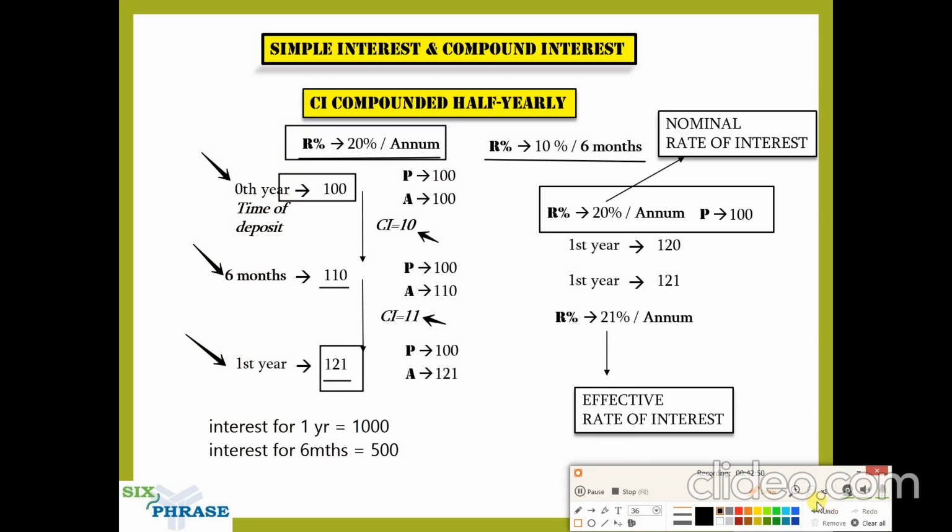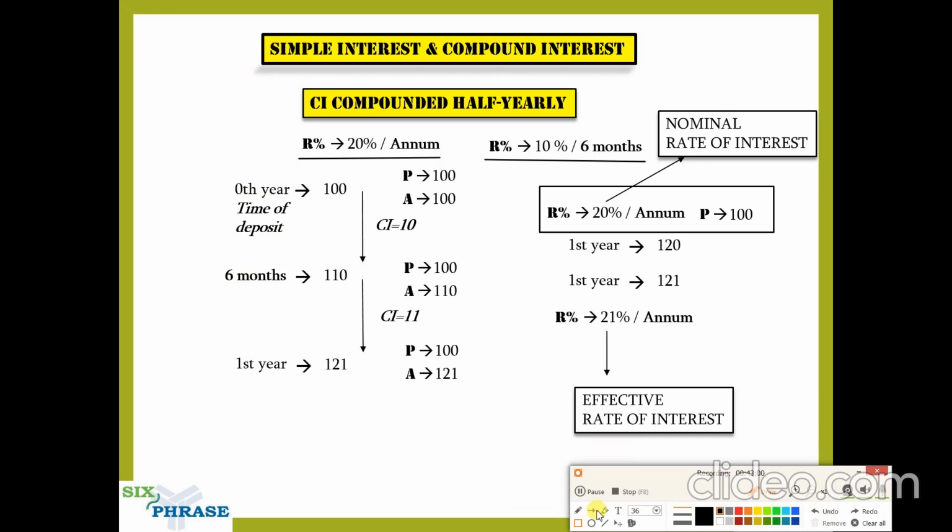Now, in compounding annually, it will somehow look like this, right? 100 will be there. Your rate of interest is 20% per annum. So this is going to be your rate of interest. Now, this is the zeroth year. At this mark is the 0 year mark.